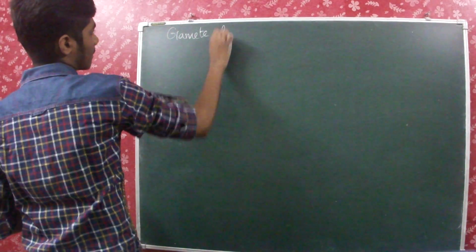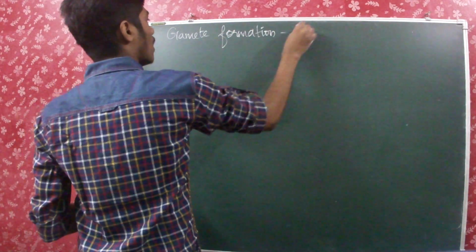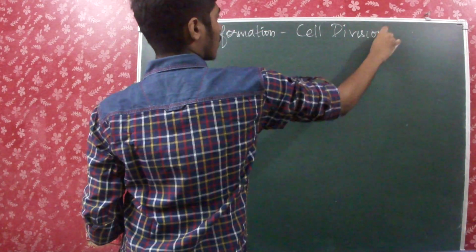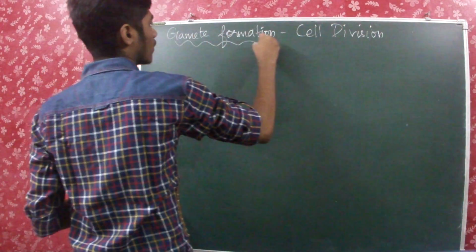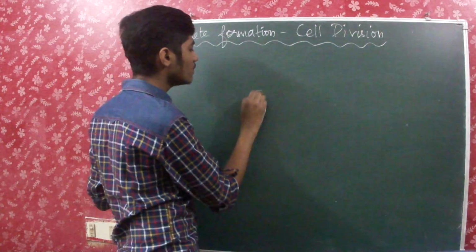So now we have to know about gamete formation. In gamete formation, how does the cell division occur? Gametes are always haploid.